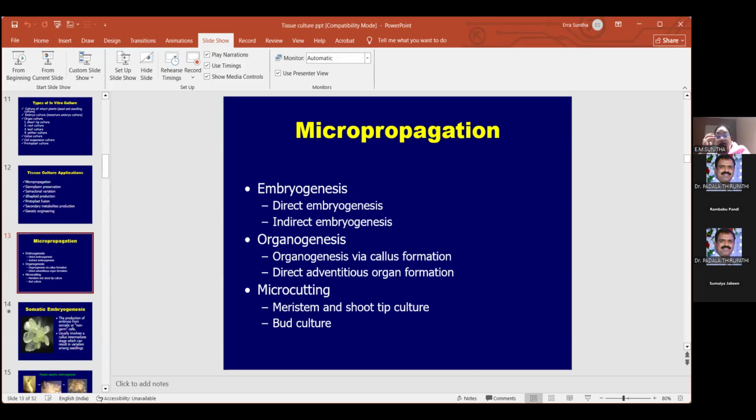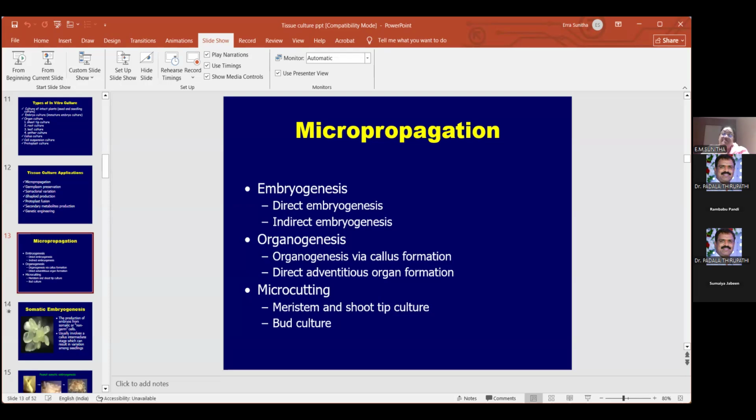But here, when you are using the tissue culture, you have the stages, I told you, no? From the explant, you will be getting the callus. From a single callus, you can develop about 400 to 500 plants. From a single small disc, you will be able to produce so many plants. That is called micro propagation.